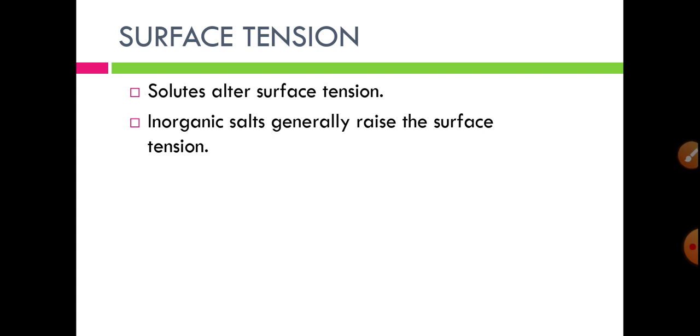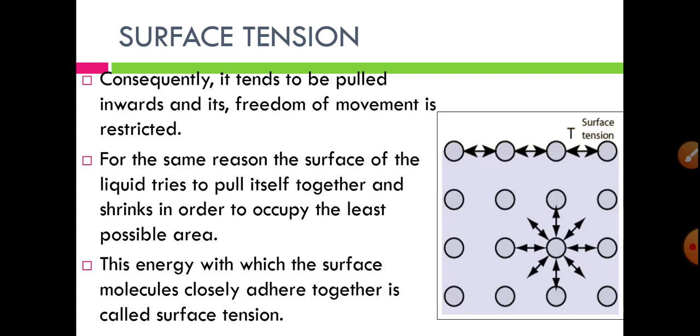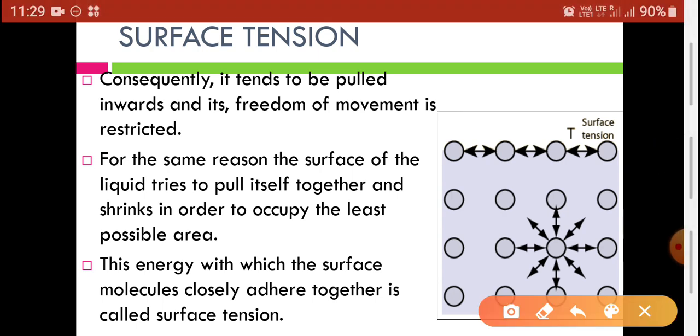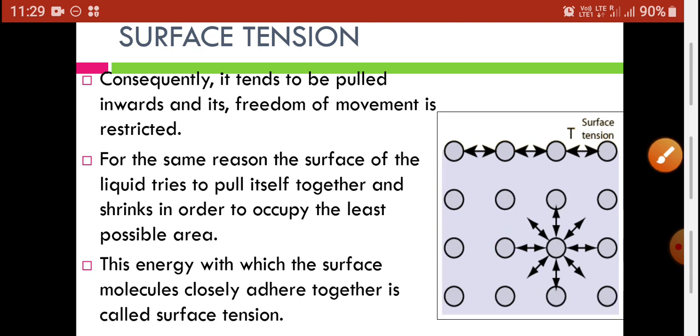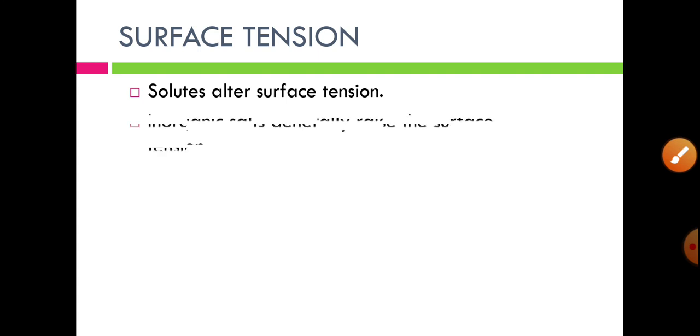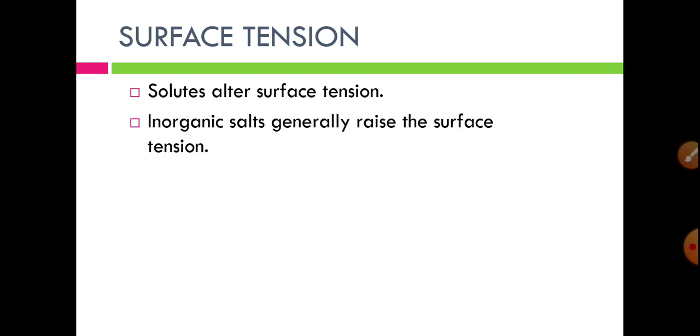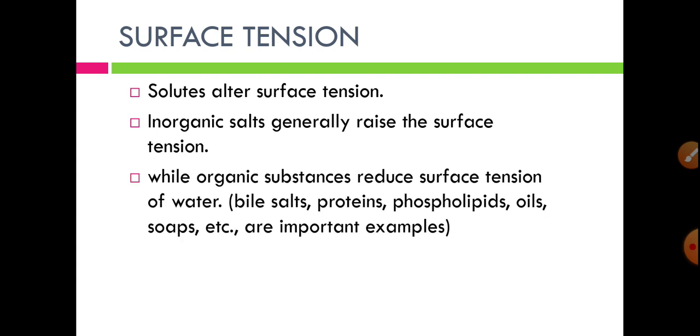Solutes alter the surface tension. That means the type of solutes present in the liquid alters the surface tension. If this liquid is made up of inorganic solutes, or this solution consists of inorganic solutes, the surface tension changes accordingly. Some inorganic salts generally raise the surface tension, while organic substances reduce the surface tension of water.